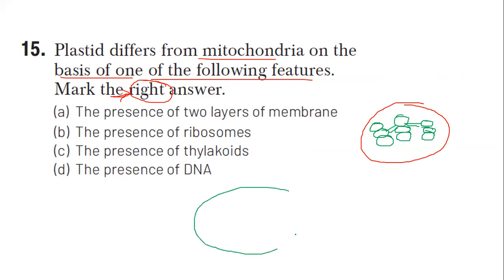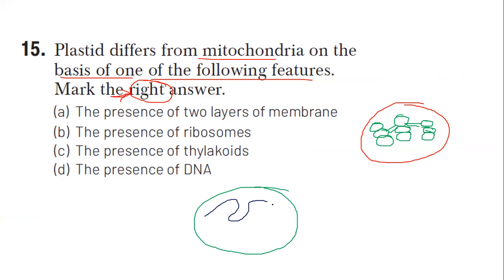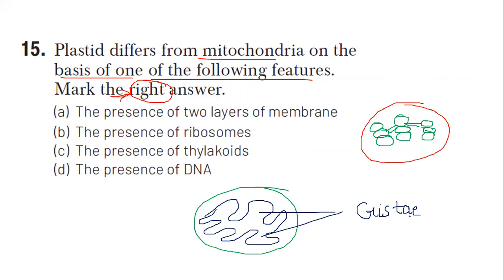And let's imagine this is a mitochondria. The diagram may not be perfect, but we have to get it. In mitochondria, you will see these kinds of invaginations. The invaginations in the mitochondria, you will call them cristae. And the stack-like structure in plastid, you will call thylakoids. We'll have tomorrow's class on photosynthesis, structure of chloroplast, everything important. So which is the answer, guys, over here?